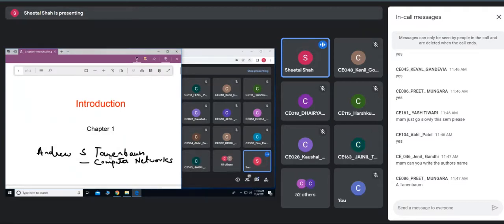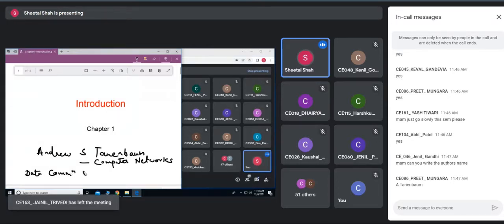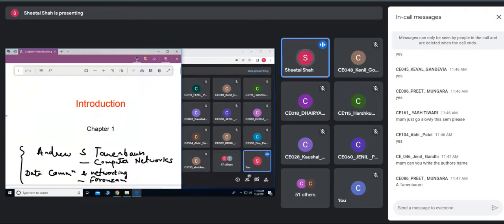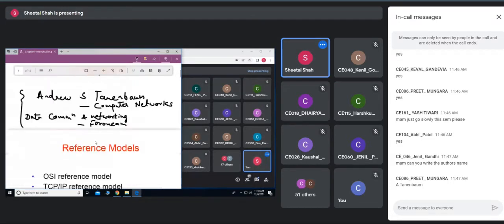And the other one is Data Communication and Networking by Forouzan. So these are our two books which we will use to refer throughout our course, right?